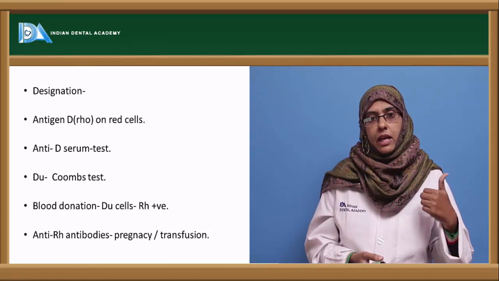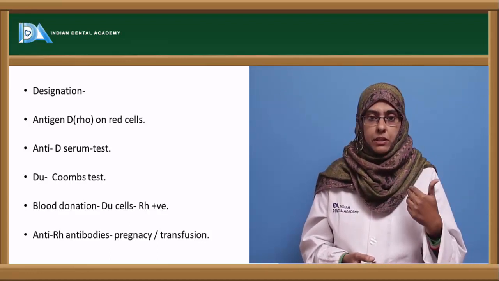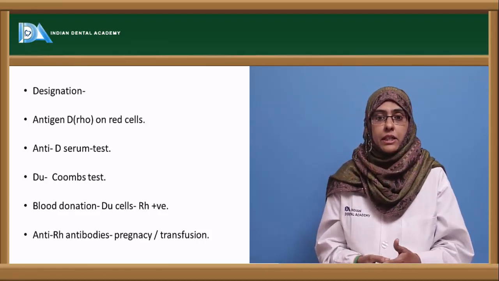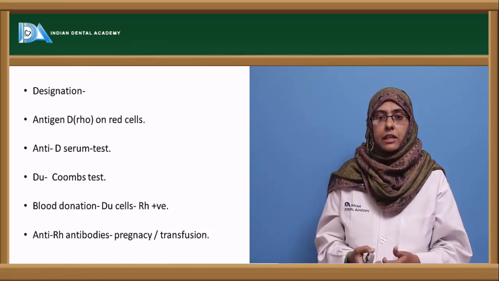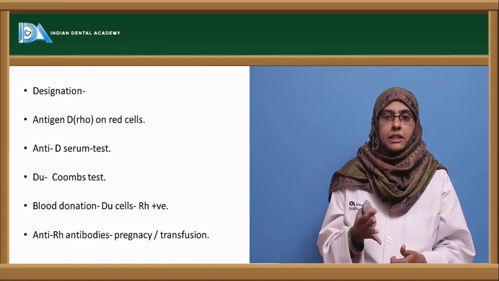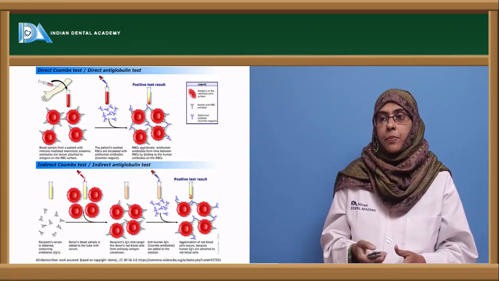Otherwise, what happens is when the Rh positive blood is given to the individual with Rh negative, it can elicit an immune response towards that Rh antigen and cause the destruction of the cells.